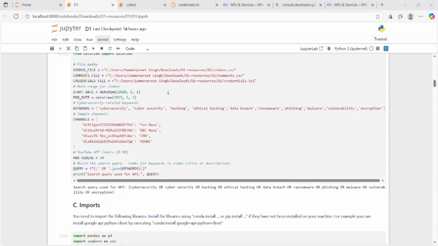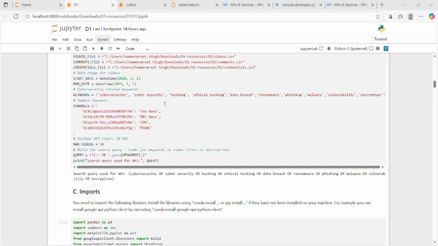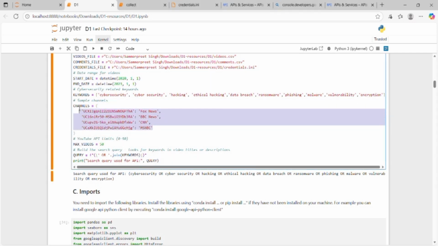Next, I made a list of cybersecurity related keywords such as cybersecurity, hacking, and database, and so on. I used these keywords to collect only the videos related to cybersecurity. I also added a few major news channels like Fox News, BBC News, CNN, and MSNBC News using their unique IDs. Then I created a search query that combined all the keywords and printed it just to check that it was correct.